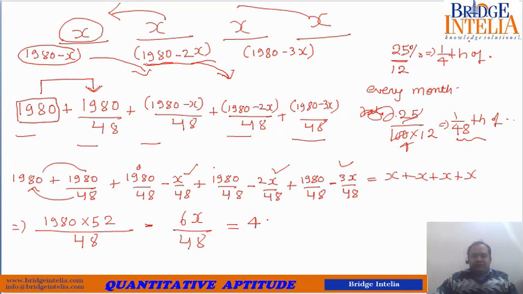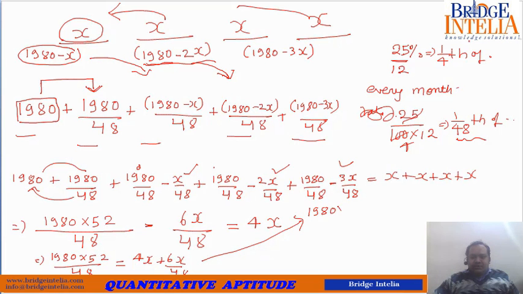So this must be equal to 4x. So let's solve this. 1980 into 52 divided by 48 is equal to how much? If you take it that side, so 4x plus 6x by 48.